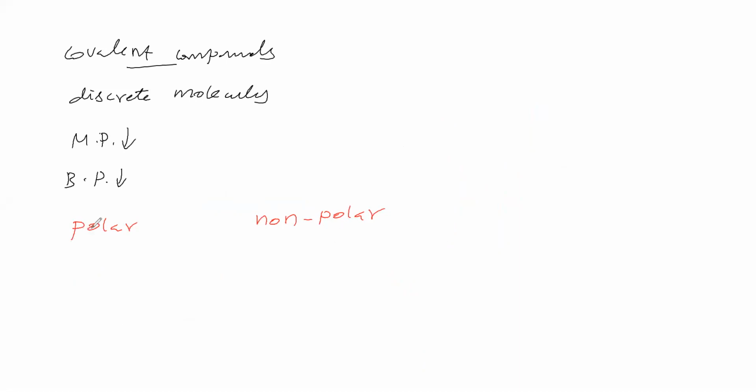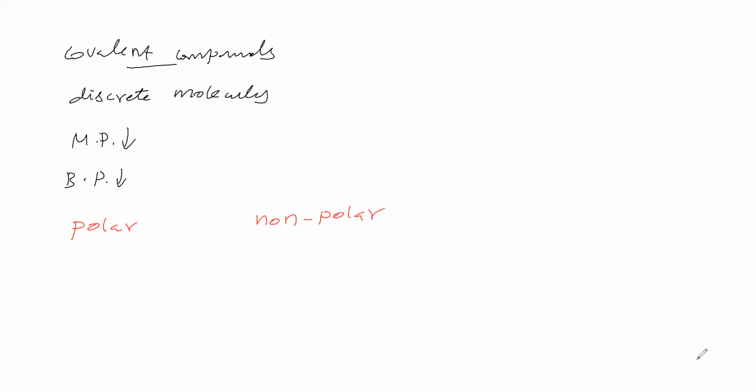Take a polar covalent compound example: a dipole moment should be there. If a dipole moment is there, it is a polar covalent compound that will dissolve in polar solvent. Non-polar covalent compounds have dipole moment 0, so they will not dissolve in polar solvents but dissolve in non-polar solvents. Remember that like dissolves like: polar substances dissolve in polar solvents, non-polar substances dissolve in non-polar solvents.